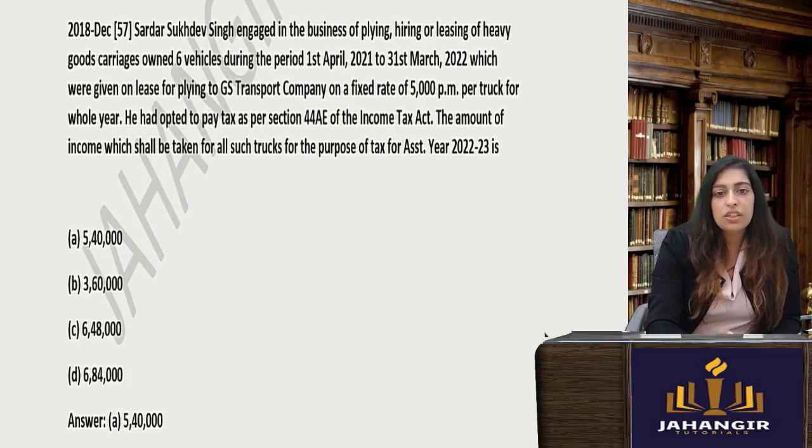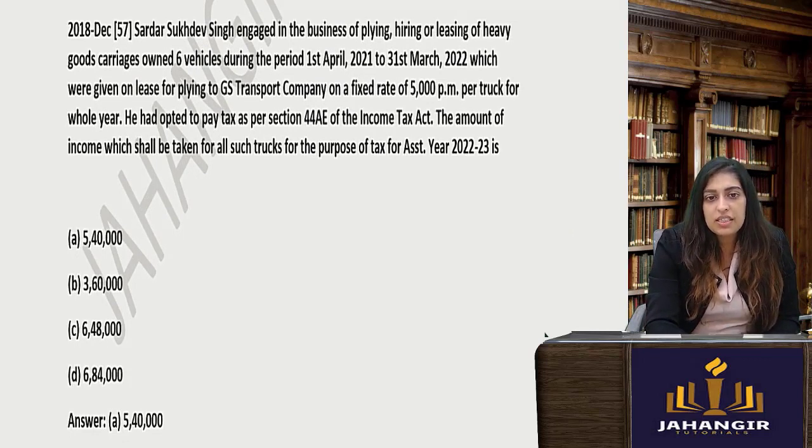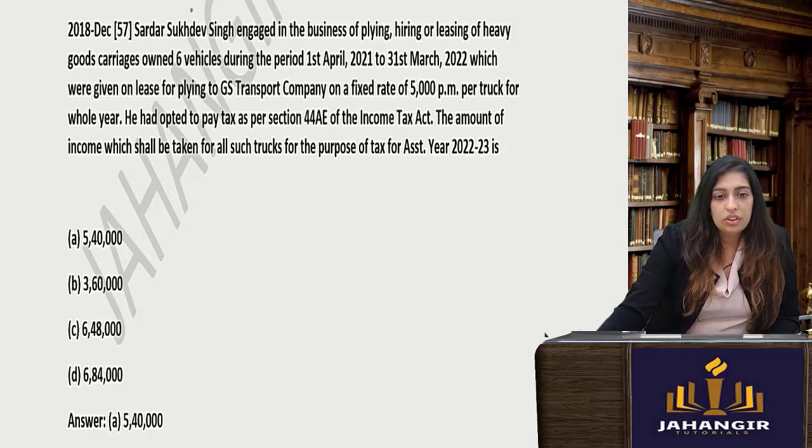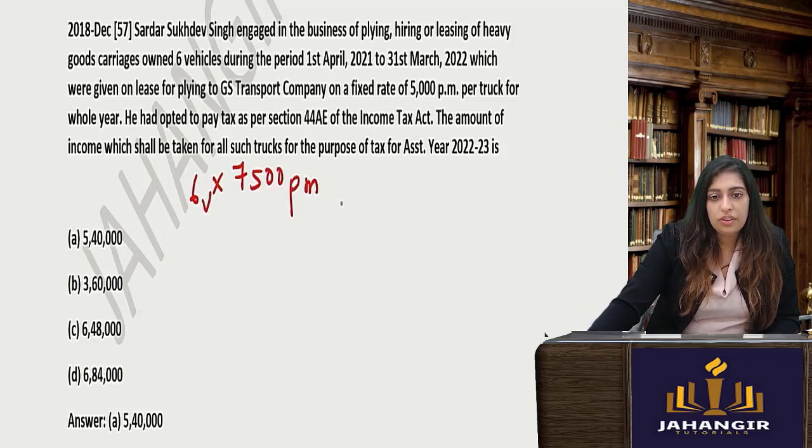Sardar Sukhdev engaged in the business of hiring carries 6 vehicles during the period, which were given on lease for plying to a GST transport at a fixed rate, who had opted for 44AE. Nothing else is given. We'll take 7,500 per month. These are number of vehicles, into how many? The entire number of months. This is how you will do it. Number of vehicles into 7,500. This is something you should know.